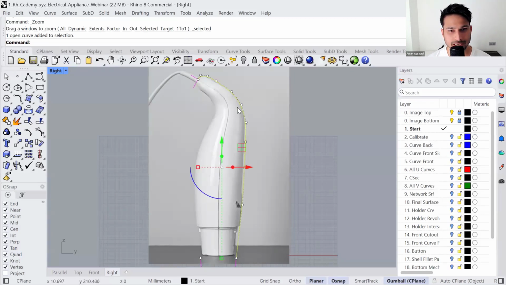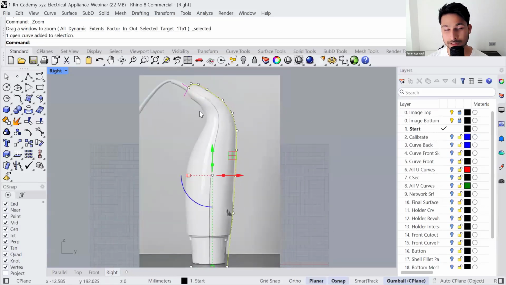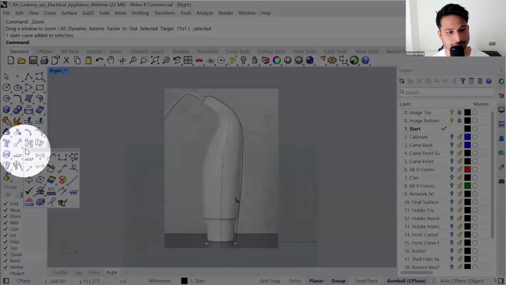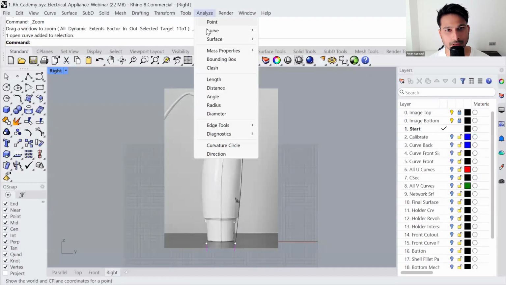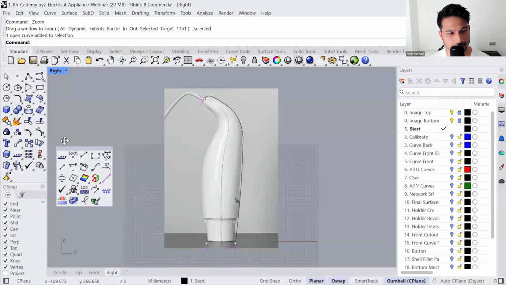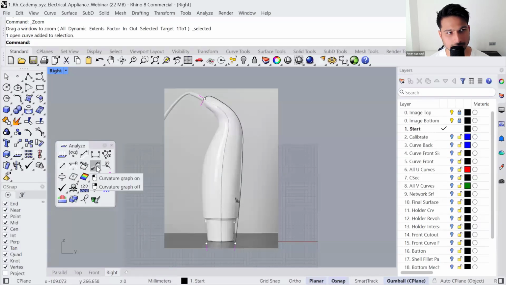So once you have made that curve, okay, we need to figure out if this curve is of good quality. And you can do that using a very interesting tool that you can find in the Analysis tab. You can find it here or here, Analyze, Curves, Curvature Graph On, or here, Analysis, Curvature Graph.